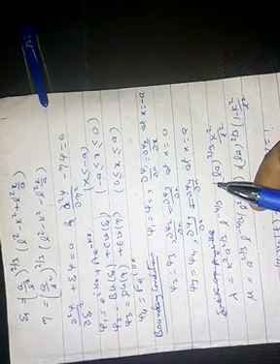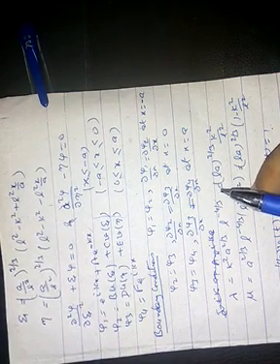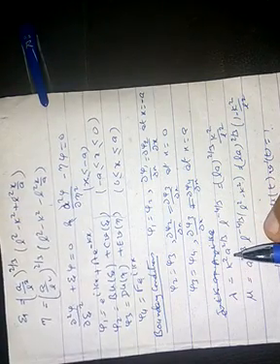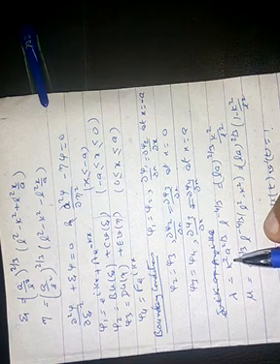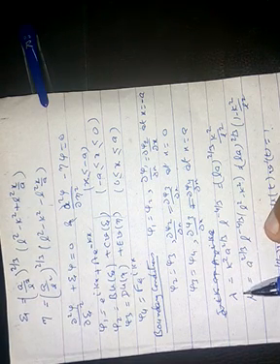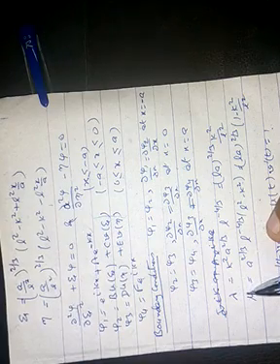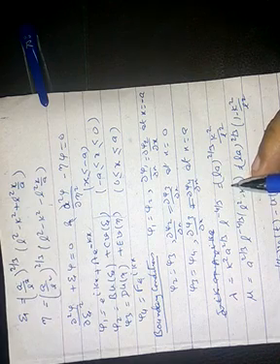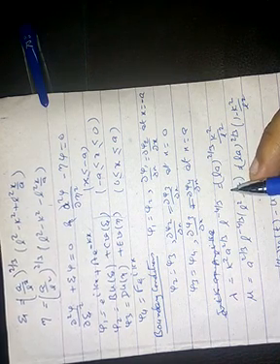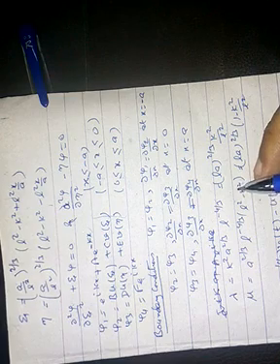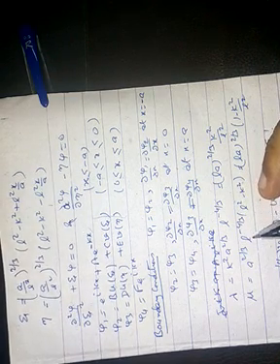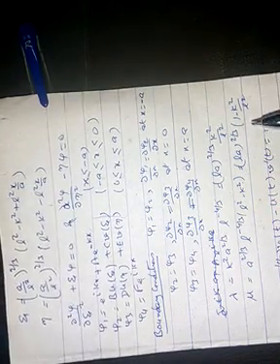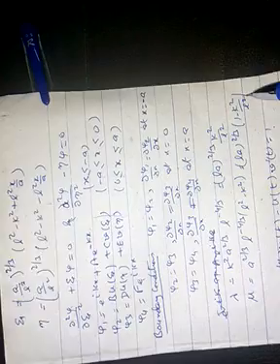Now applying these boundary conditions and putting the values, suppose lambda is equal to k square a raised to power 2 by 3 L raised to power minus 4 upon 3, this is equal to (L a) raised to power 2 by 3 into k square upon L square. And mu is equal to (L a) raised to power 2 by 3 into (1 minus k square upon L square).